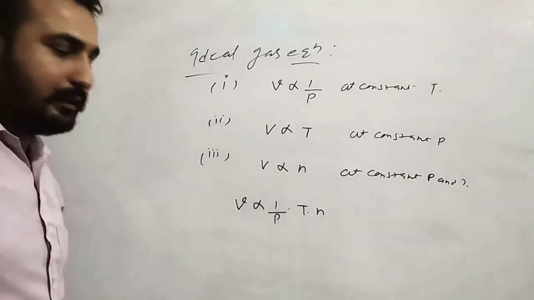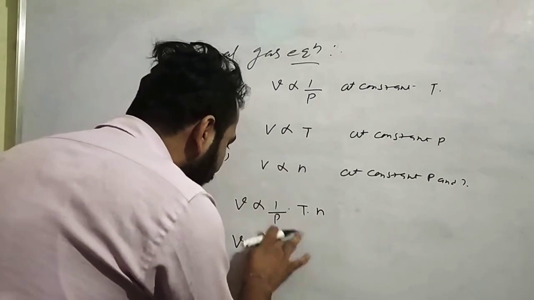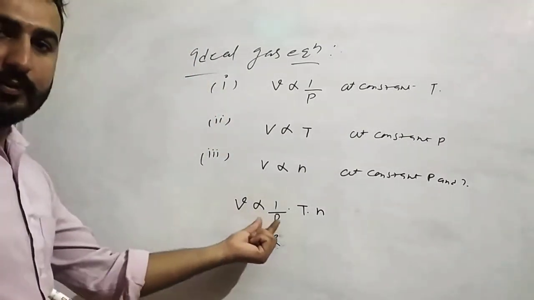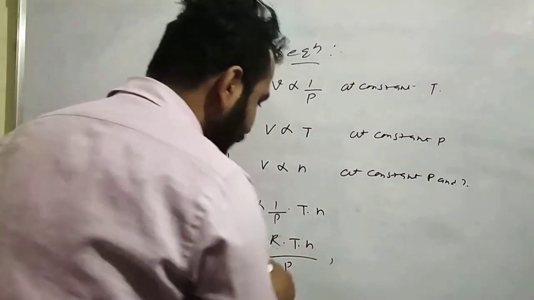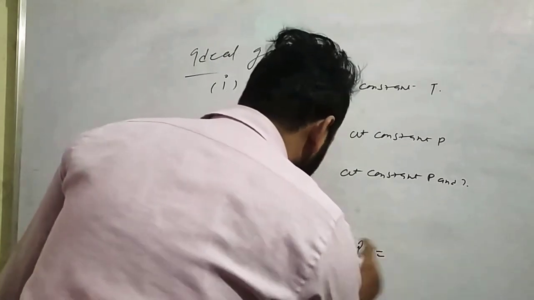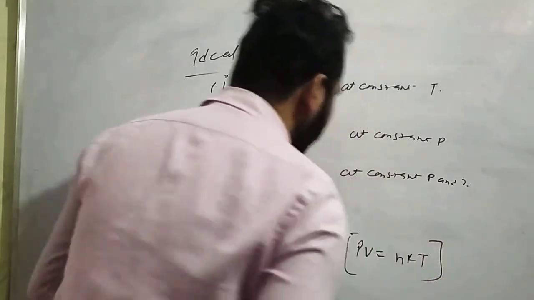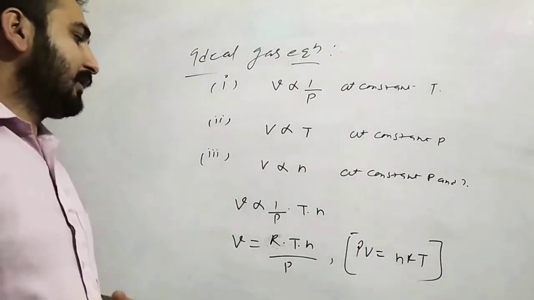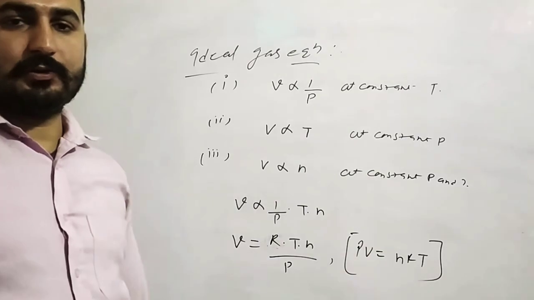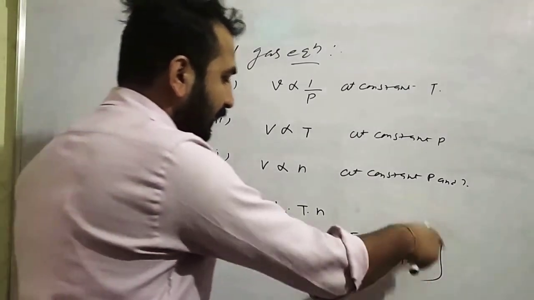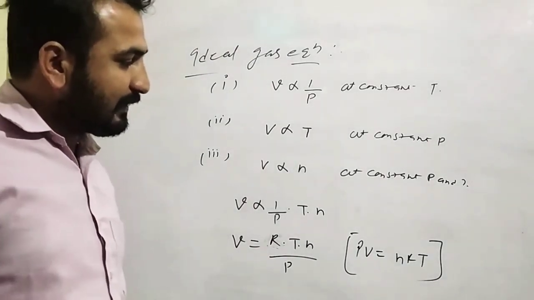Okay, clear? So again you have a constant V equal to K or V equal to R. We'll use a gas constant or a universal gas constant R, Tn over P. You can say that by cross multiplication PV equal to nRT. So this is called the ideal gas equation, and this gas equation is followed by all three laws: Boyle's law, Charles's law, and Avogadro's law. Clear? This is called the ideal gas equation.